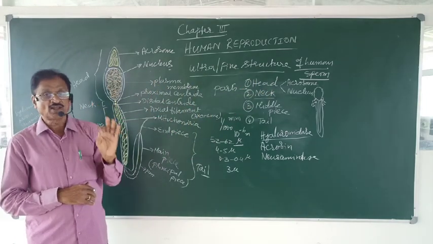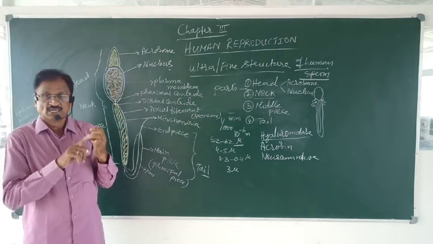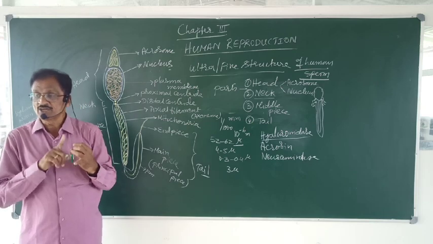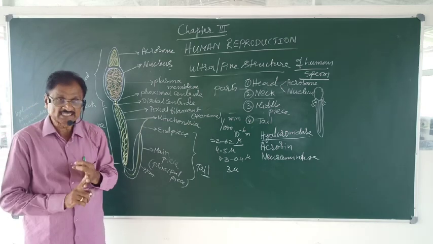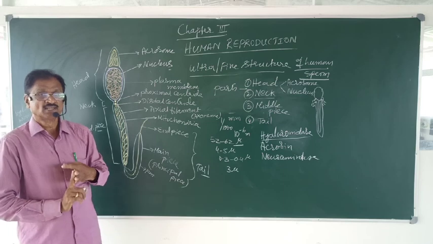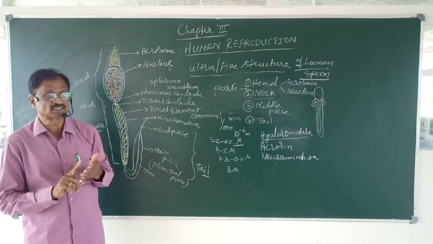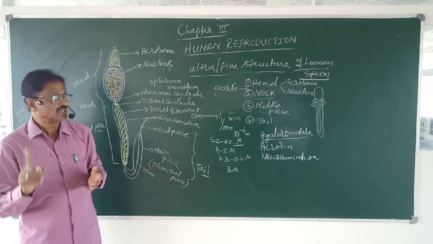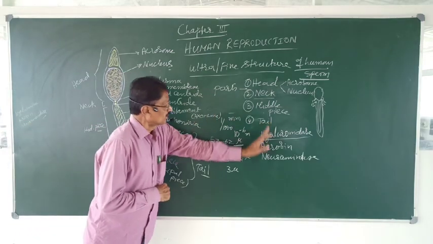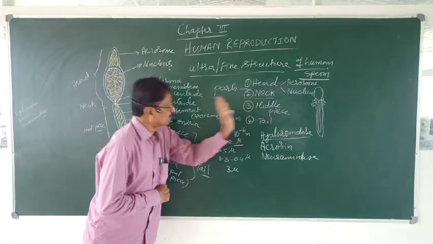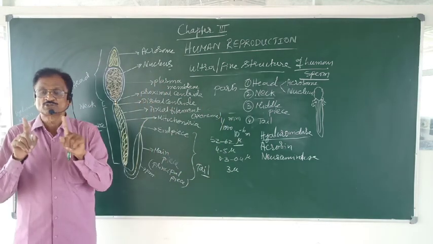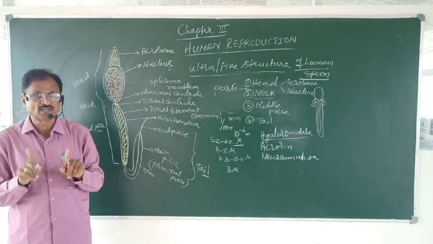Sperm is a haploid male gamete which is very minute or microscopic, active and motile. Where is it produced? It is produced in the testes of the male individual. How does it appear? It appears almost like a tadpole of a frog.